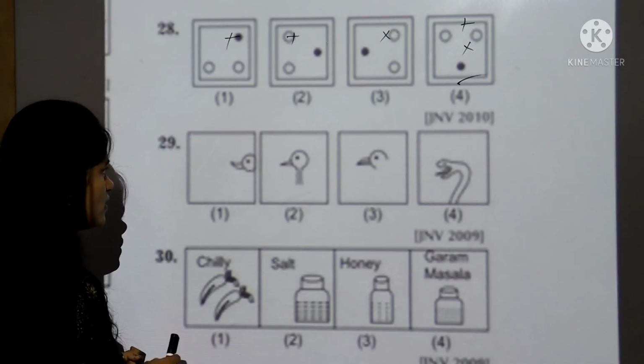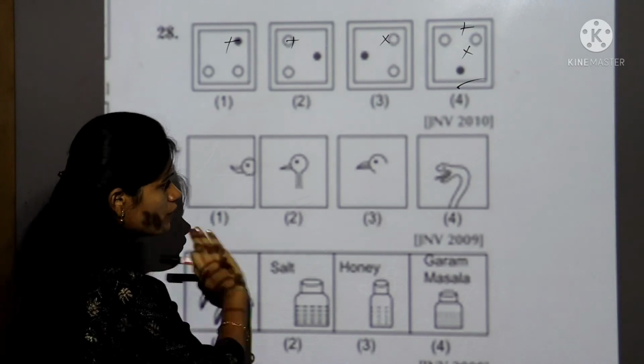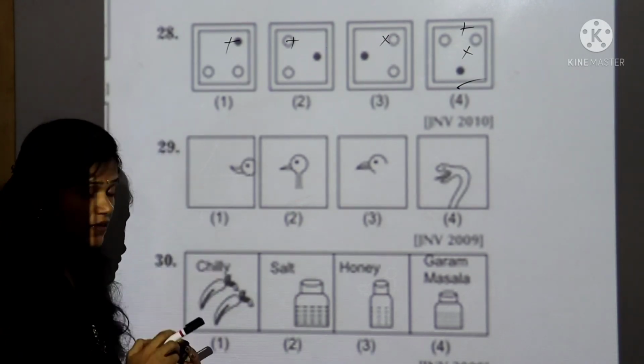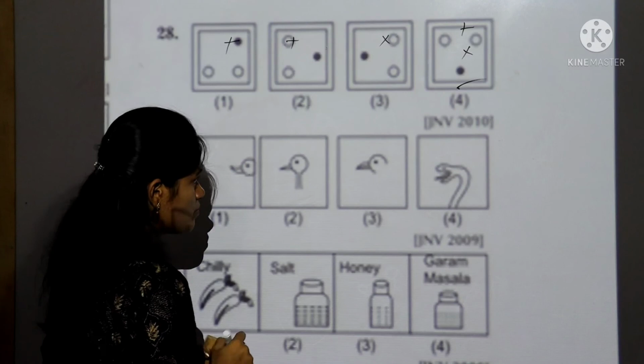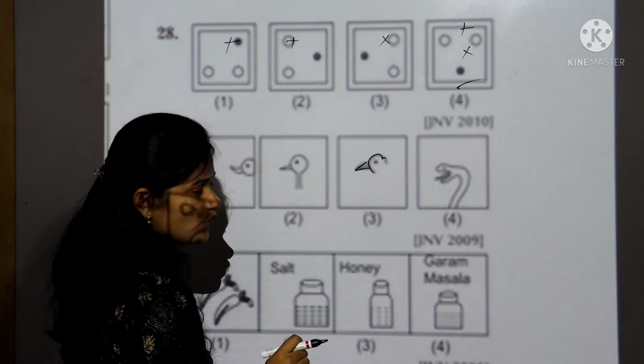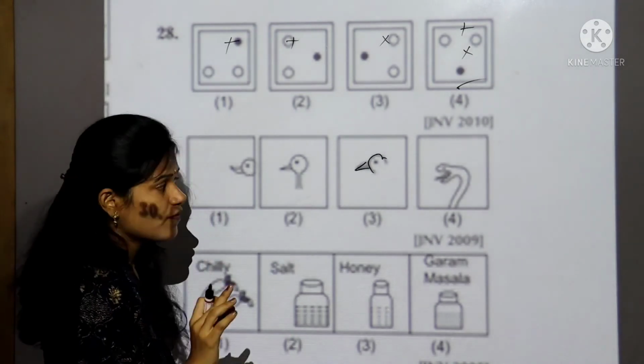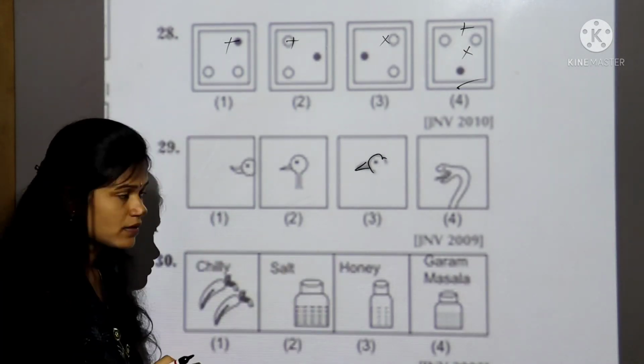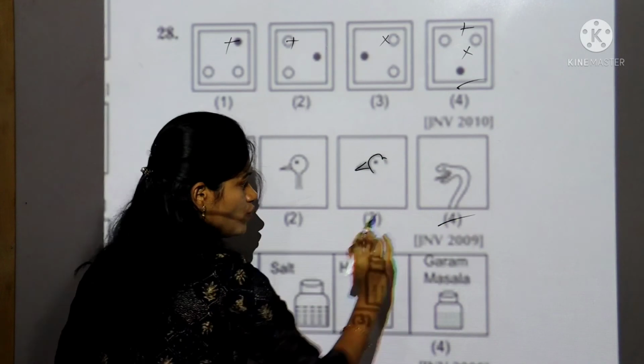Let's take the 29th question. First you observe all the figures carefully. The first box is having a bird face, the second box is having a bird face, the third box is having a bird face. But only in the fourth box they have given a snake, which is a reptile, which is different from the others. So the answer is the fourth one.